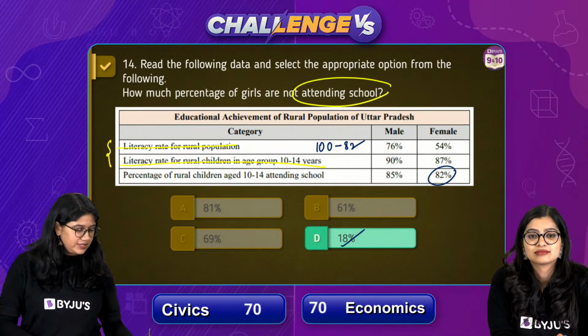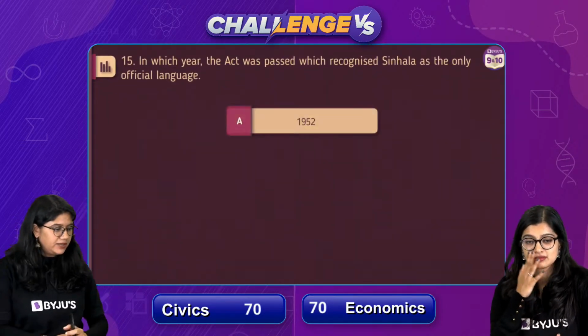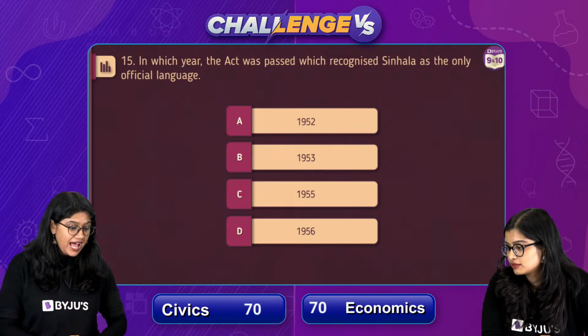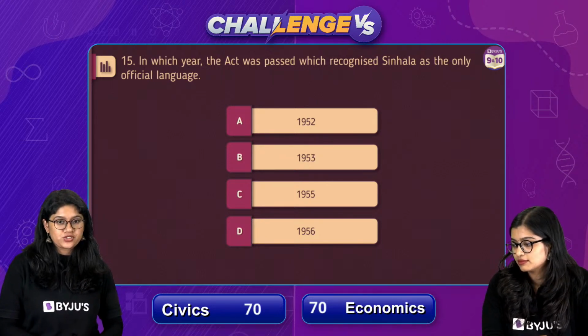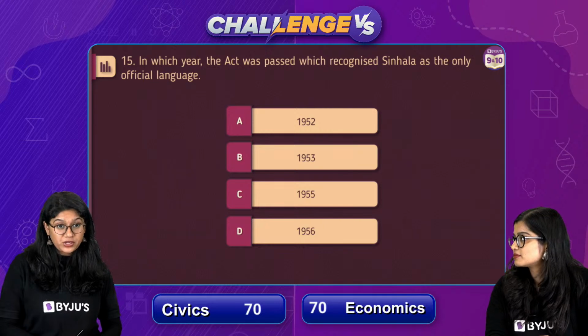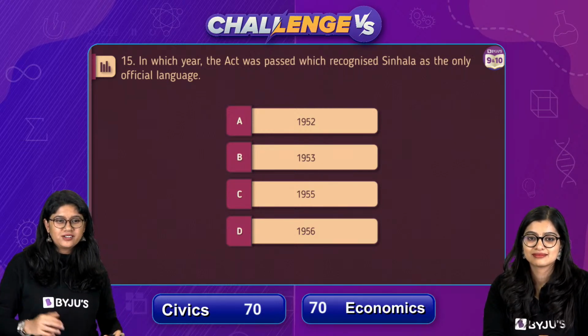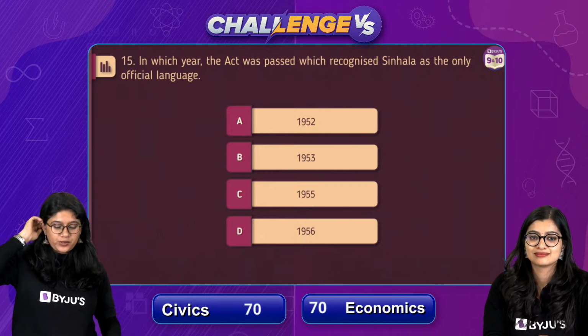Few more questions, everyone. Let's take a look at question number 15. In which year was the act passed which recognized Sinhala as the only official language? Again, a very specific question in terms of the years. We remember all of it, right? But we need a specific year over here.